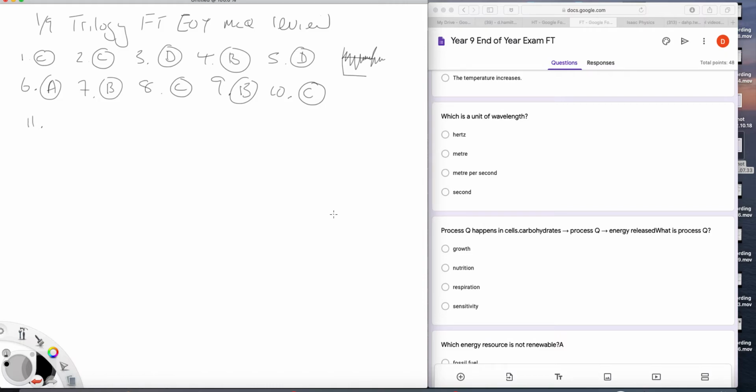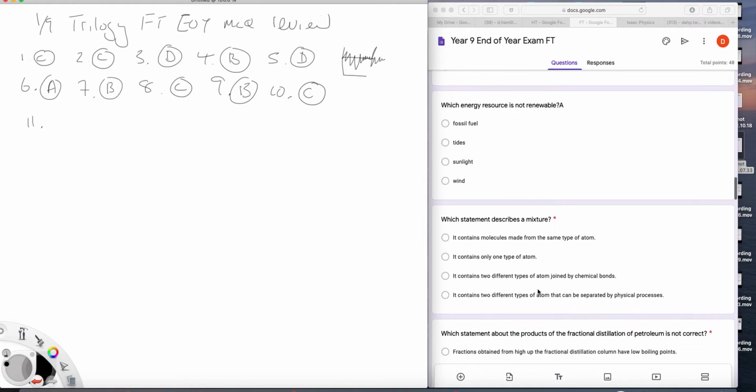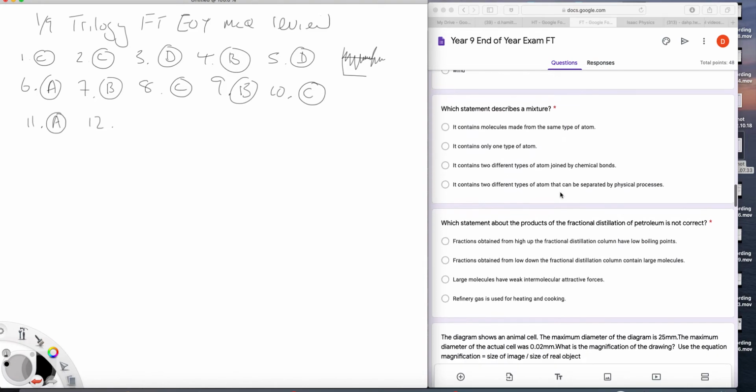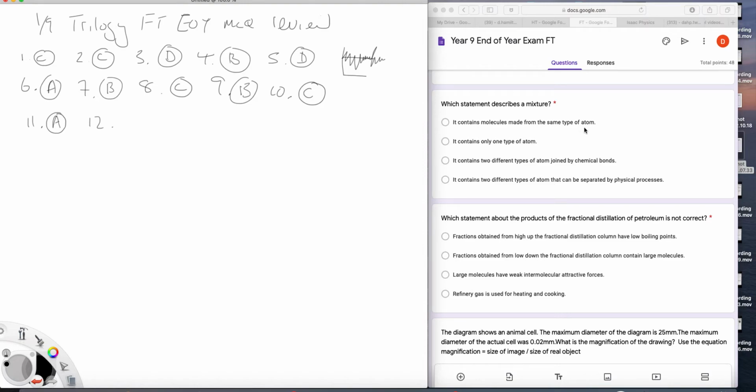Question 11. Which energy resource is not renewable? Well, that's easy. It's fossil fuels, isn't it? Tide, sunlight, wind, all renewable. Question 12. Which statement describes a mixture? Well, if it's a mixture, then it's not the same type of atom. Only one type of atom, that's kind of the same thing, isn't it? Two different types of atom joined chemically. Is that a mixture? Or is that a compound? Two different types of atom that can be separated by physical processes. That's your mixture. 12 is D.